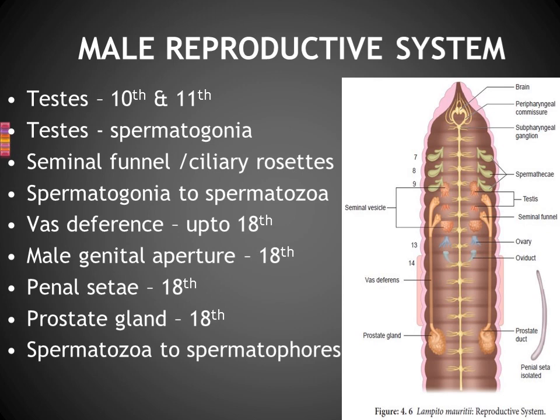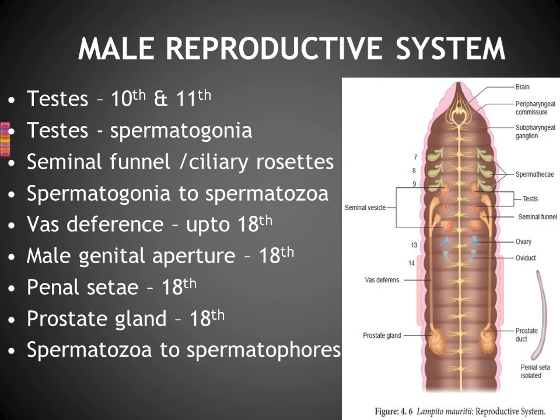Fine? Okay. And in that region one special setae is there. Usually we said setae are responsible for the locomotion of the earthworm. But here the penial setae is responsible for copulation with another earthworm, right? And one more gland is also associated with that region, known as the prostate gland, which is also present in the 18th segment, right?